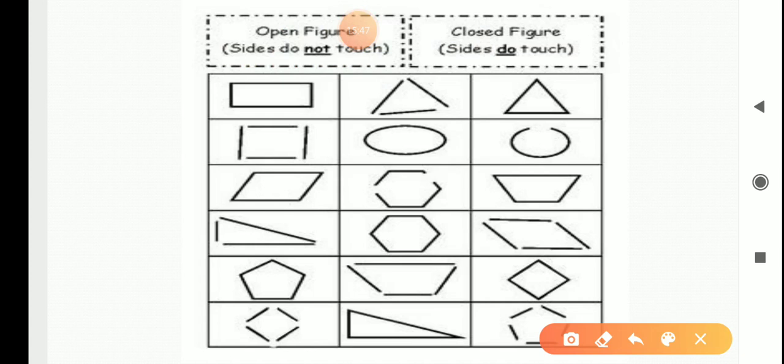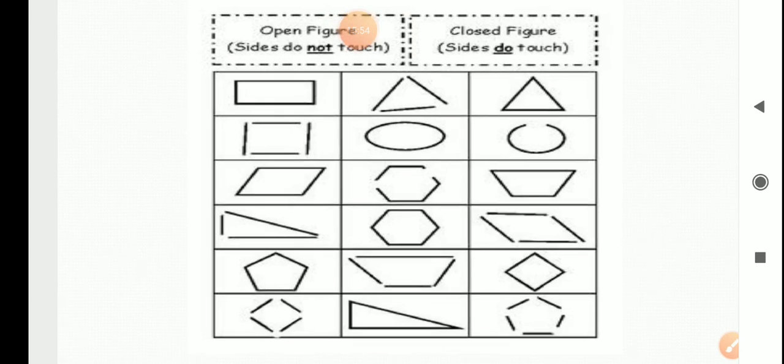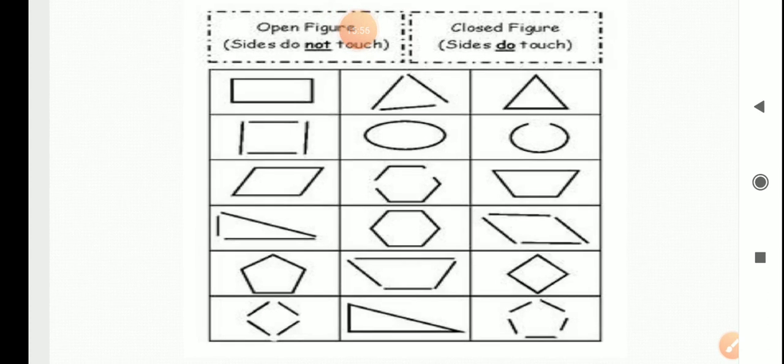In our first figure, what do you see? First figure is closely packed. So we will write here closed figure. And second figure, it is open. It doesn't meet at the same point.